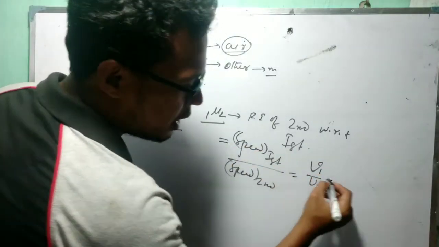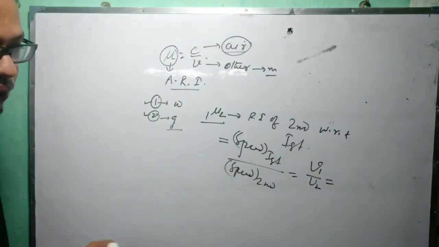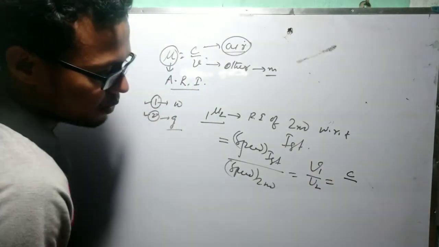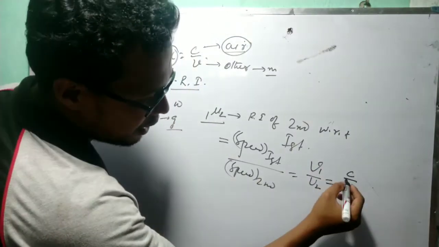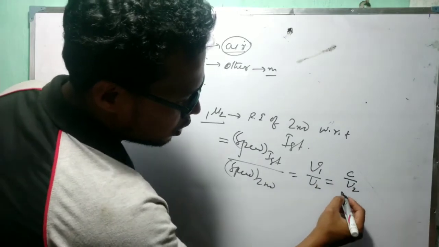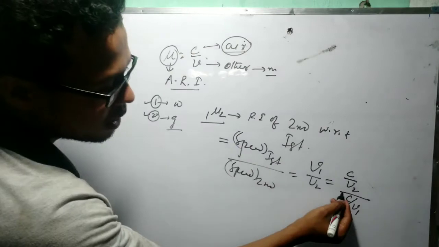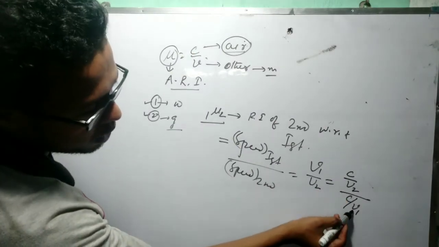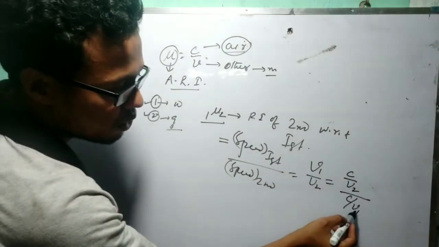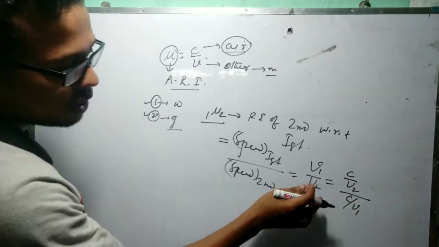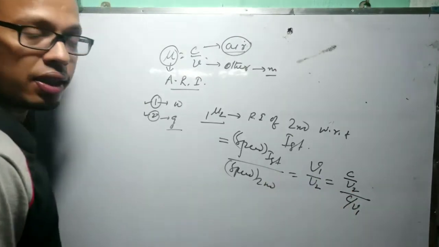Now see here what I am doing. v1 by v2. Just here I am dividing it by c. So this is how I am writing: c by v2 divided by c by v1. This is the same, because v1 will go to the numerator and v2 will come to the denominator. c cancels. So this equals this relation.